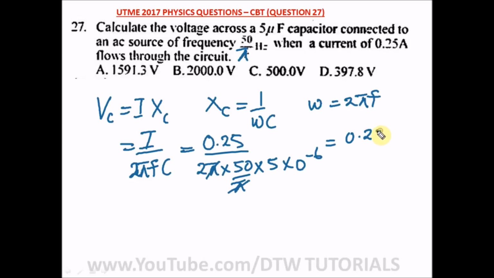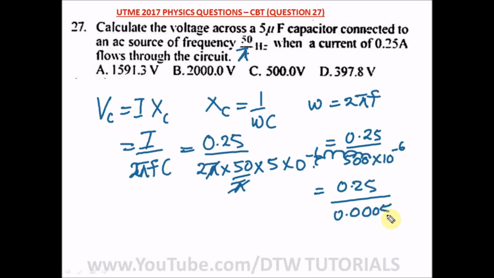So we have 0.25 over 500 times 10 raised to the power minus 6. To cancel out this minus 6, let us shift this decimal place 6 points: 1, 2, 3, 4, 5, 6. So we have 0.25 over 0.0005.